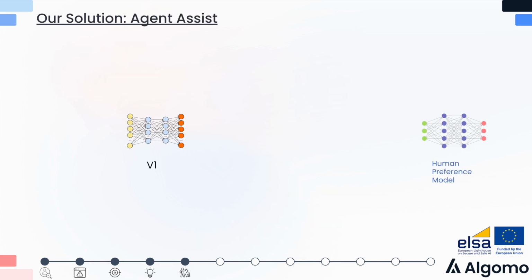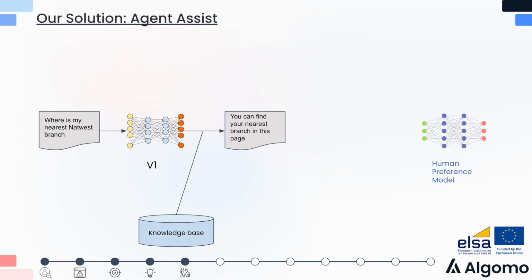Let's dive a little deeper into Agent Assist by going through an example. We'll start with a question: where is my nearest network branch? This question is passed into a generative model, and then provided some information from a knowledge base, the generative model would then generate a suggested answer. This suggested answer is presented to a user of our platform, which would be a customer service agent, and this user can then choose to edit the response or use it as it is.